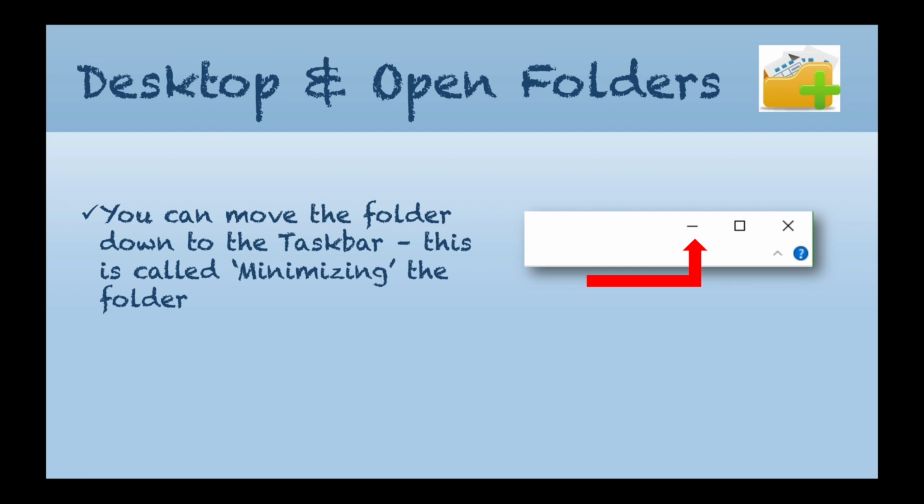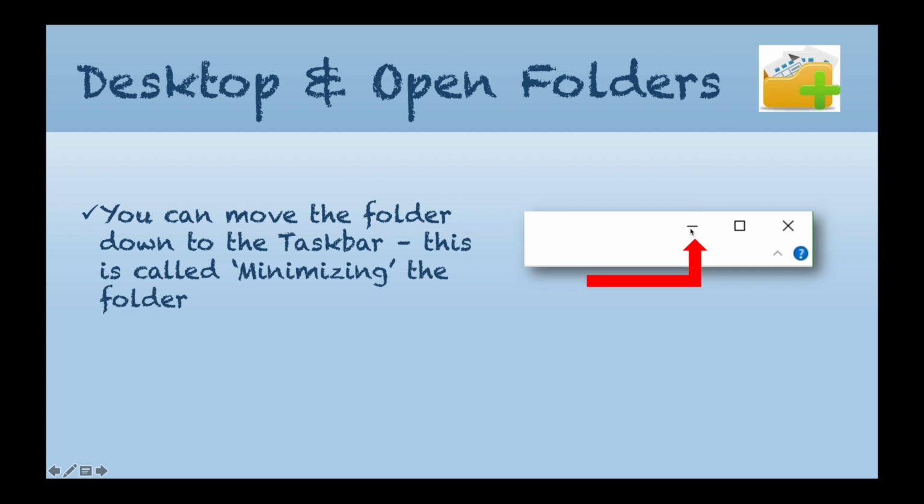On the top right hand corner of the windows, you've got three little buttons. If you've got quite a lot of windows open, you can move the folder down to the taskbar. Remember, we talked about the File Explorer and the blue line underneath, and if we hover the cursor over the File Explorer, the two little thumbnails will pop up. Well, this is the button that allows us to do that.